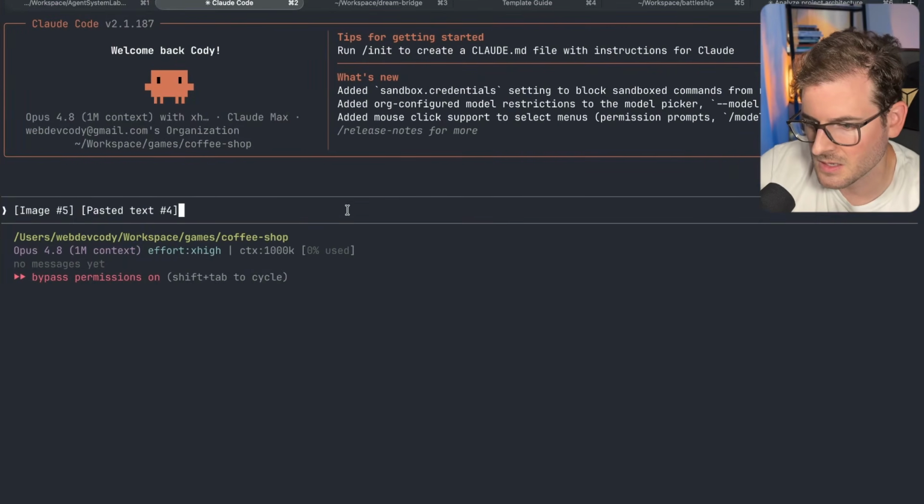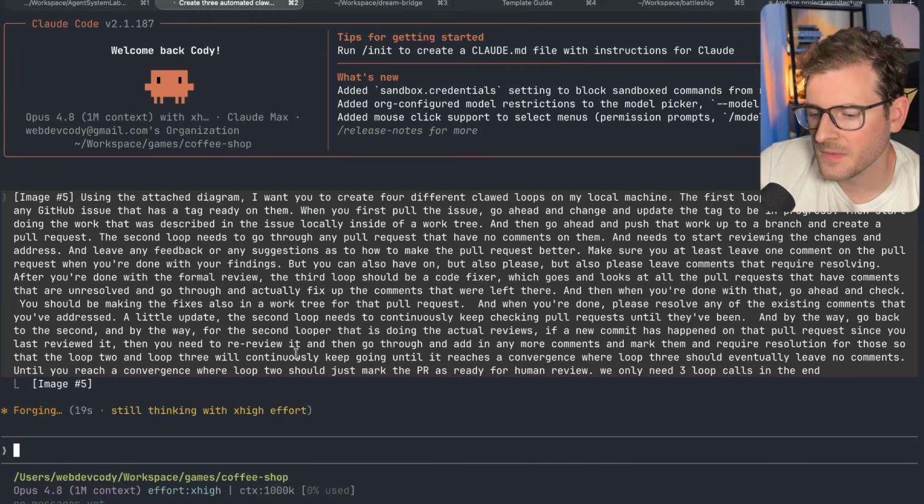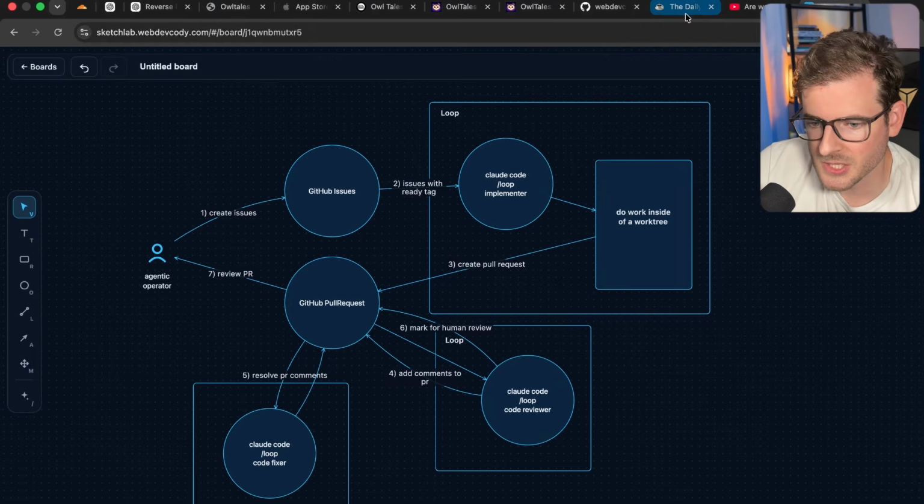Let's just paste this in. We only need 3 loop calls in the end. Now, hopefully it's smart enough to figure that out. I think it will be because these agents are actually pretty smart.